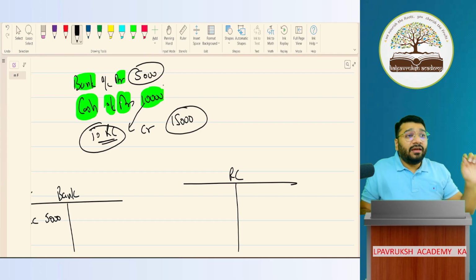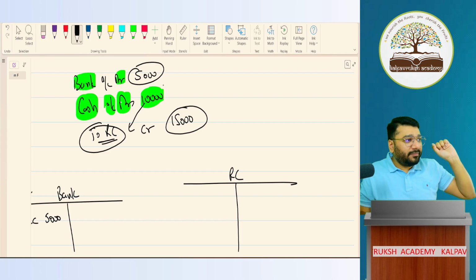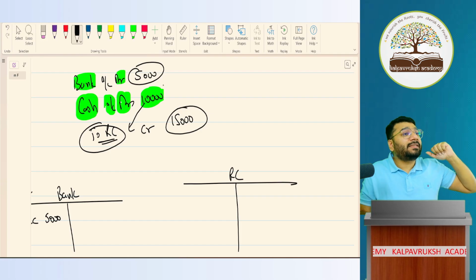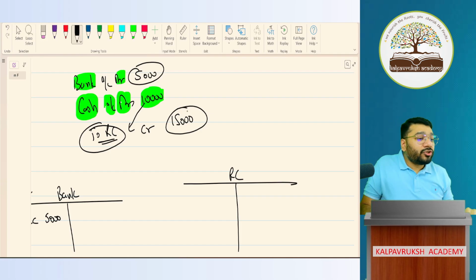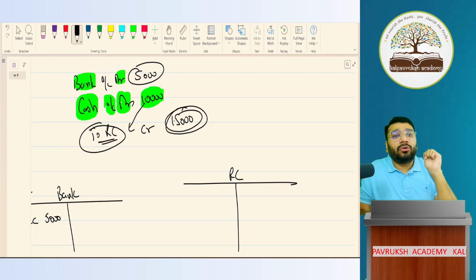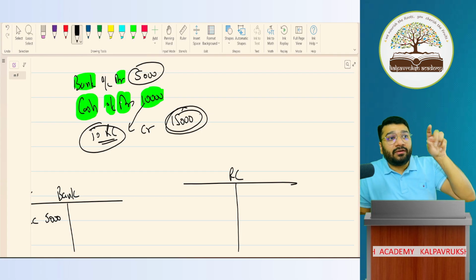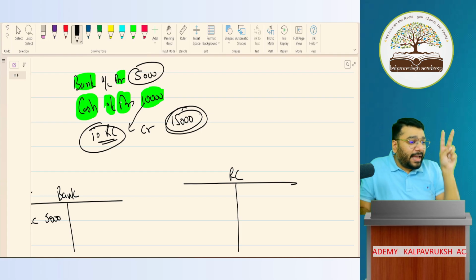Chalo. Whenever you have multiple accounts, either in debit or credit, this is called a compound journal entry. So this 15,000 is a compounded amount, because it has two amounts in it: one 5,000 of bank and 10,000 of cash.